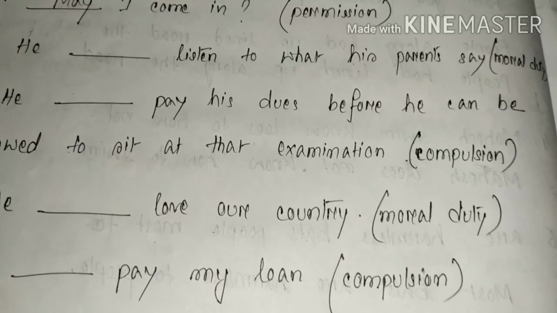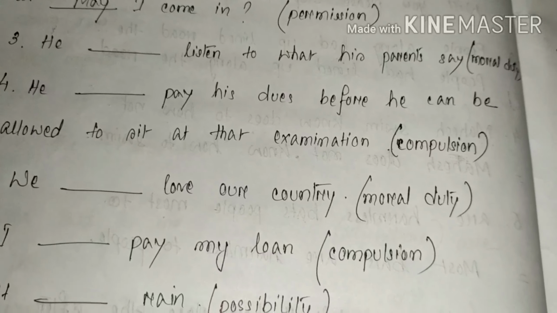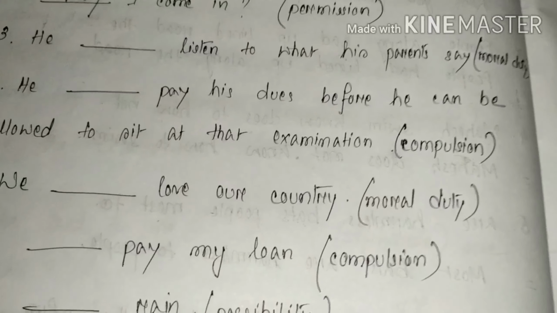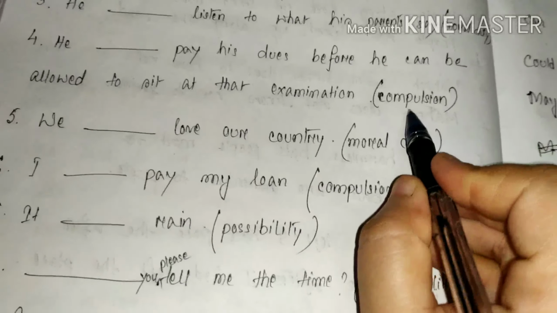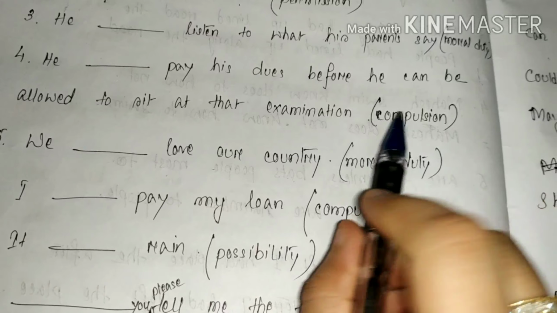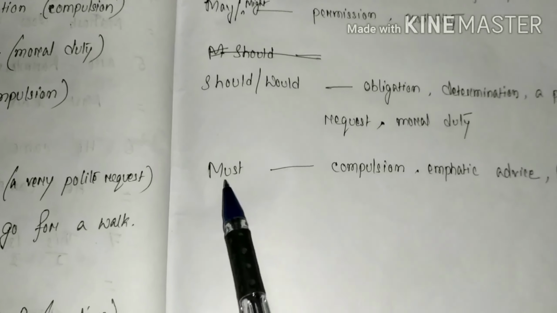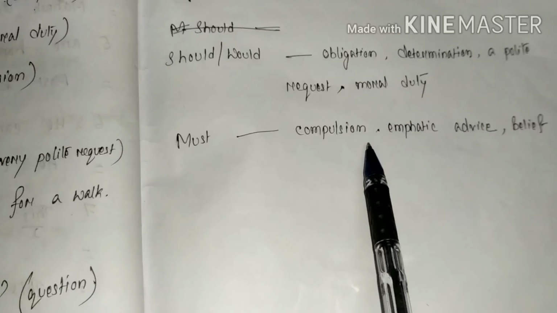Next, see. He dash pay his dues before he can be allowed to sit at the examination. What does compulsion signify? Must signifies compulsion.